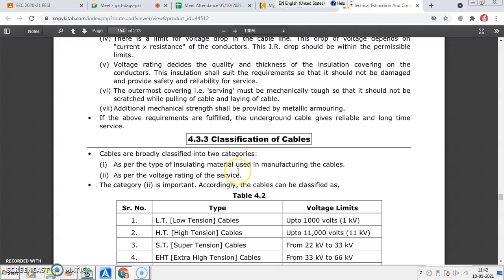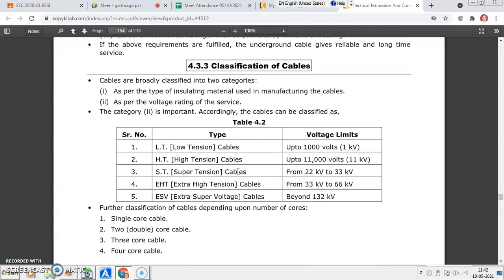Classification of cables. We have seen the different types of conductors in overhead. We are having different types of cables in the underground distribution network. So you can classify the cables broadly as per the type of insulation provided by the manufacturer and as per the voltage level. Normally, number 2, that is voltage level, we normally use in our system. So voltage level is an important category on which basis the cables are classified.